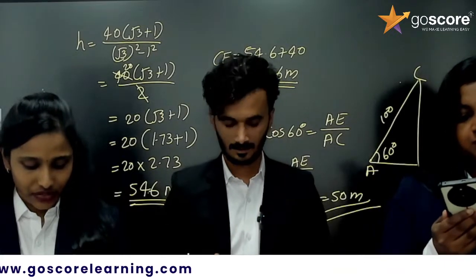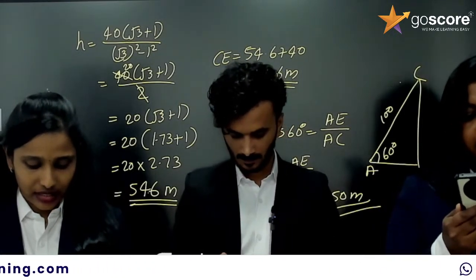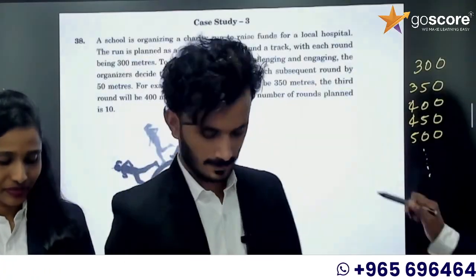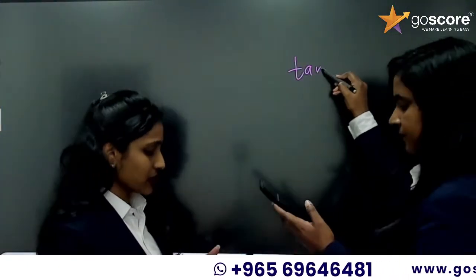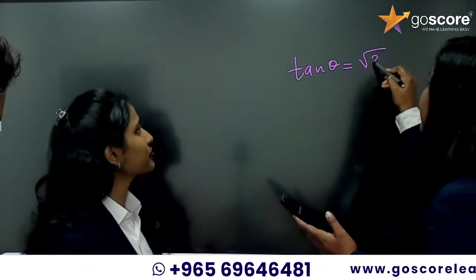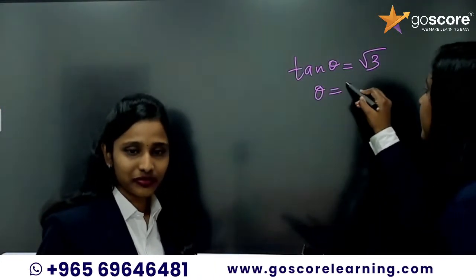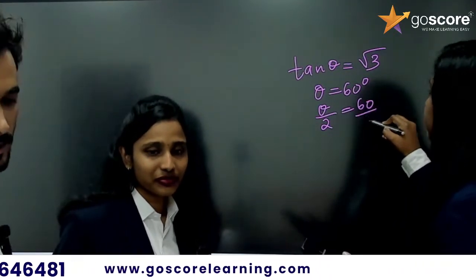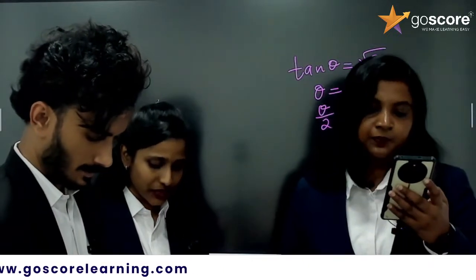If tan theta equals root 3, then theta by 2 equals? Okay, find theta, right? Tan theta is equal to root 3. Which angle of tan is giving you root 3? Theta is equal to 60, right? So the question is theta by 2, which is 60 by 2, 30. 30 degree. That is the answer. Theta by 2 is 30 degree.